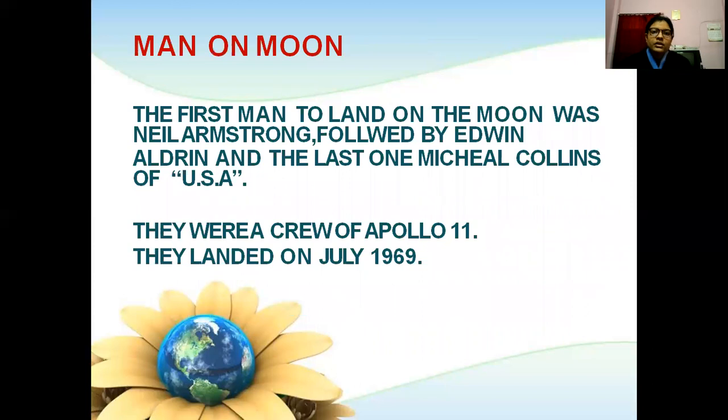Man on moon. The first man to land on the moon was Neil Armstrong, followed by Edwin Aldrin, and the last one is Michael Collins of the USA. They were the crew of Apollo 11. They landed in July 1969.